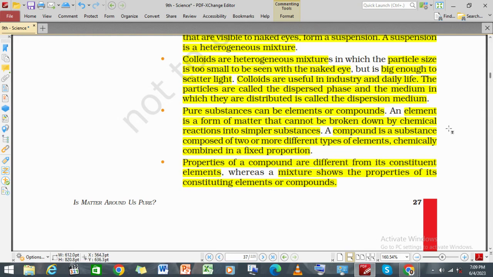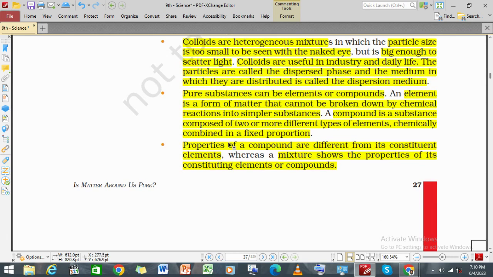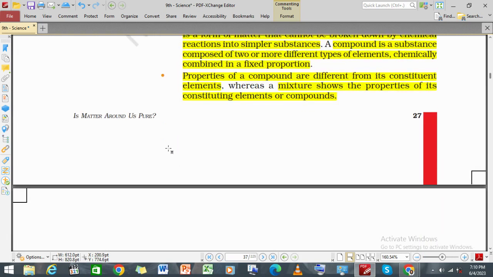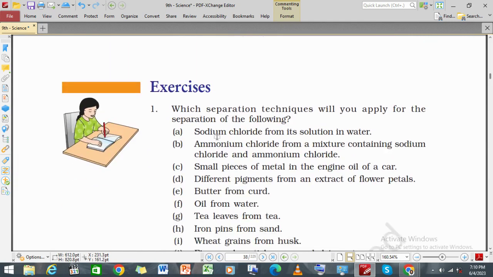That means a compound is composed of two or more different types of elements chemically combined in a fixed proportion, while a pure substance is divided into elements and compounds. The properties of a compound are different from its constituent elements. A mixture shows the properties of its constituent elements or compounds.